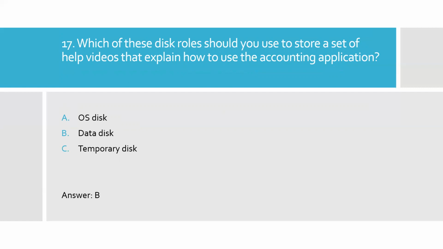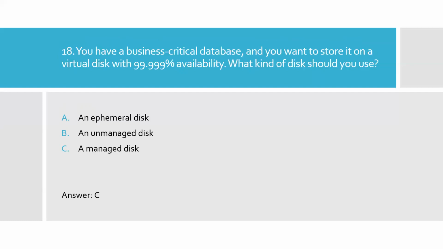A. OS disk. B. Data disk. C. Temporary disk. So when you are choosing a disk, if you choose a temporary disk, it will delete all the data because it is just temporary. And option A is operating system disk. So we should pick a data disk to store a set of help videos or to store any kind of data. Option B is the right answer.